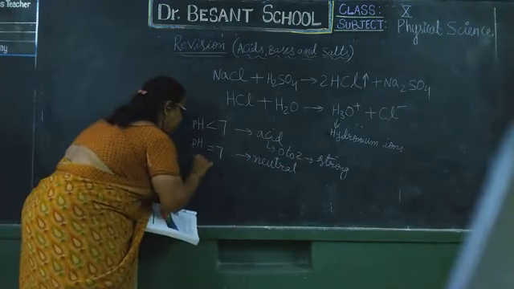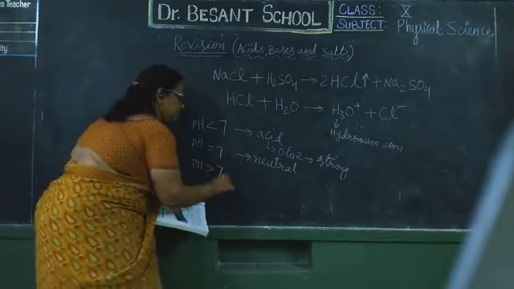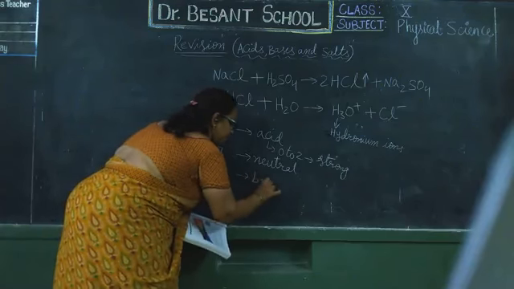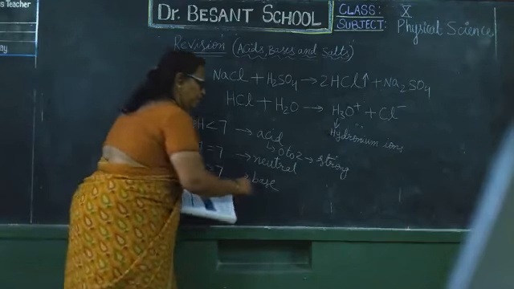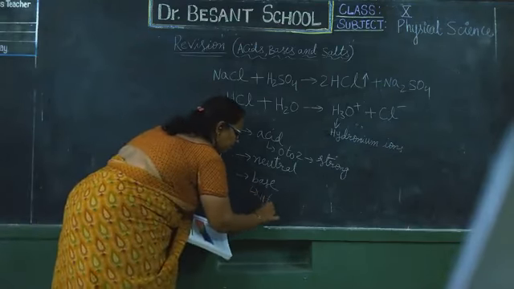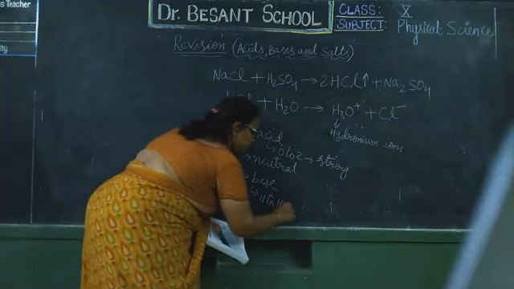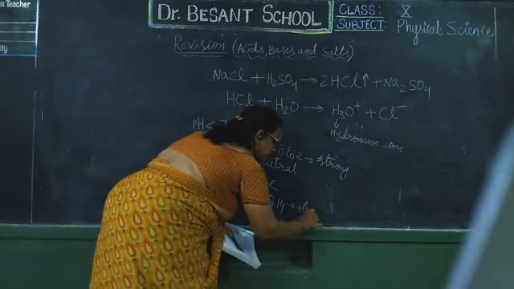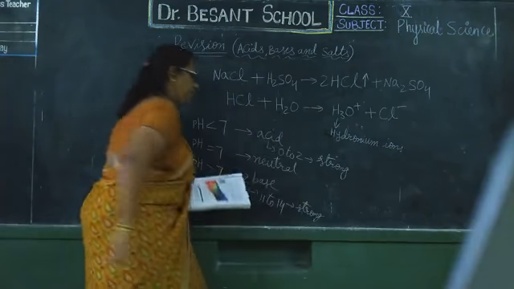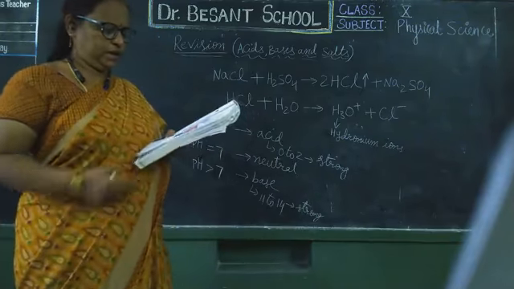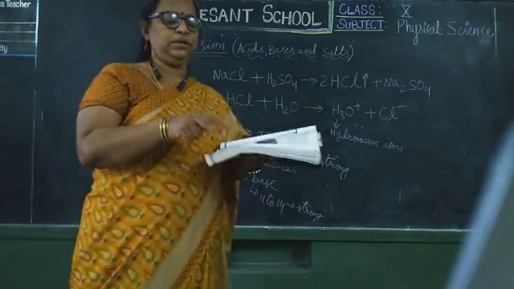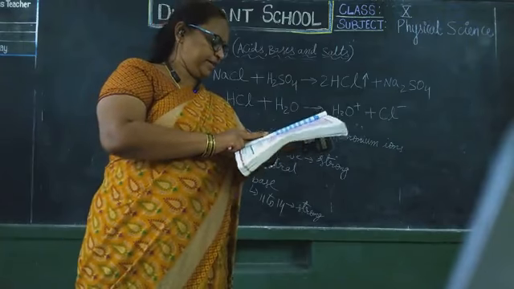And if the pH value is greater than 7, then it is a base. Above 7 to 10, they are weak bases, and 11 to 14 are strong bases. These values are important, children.